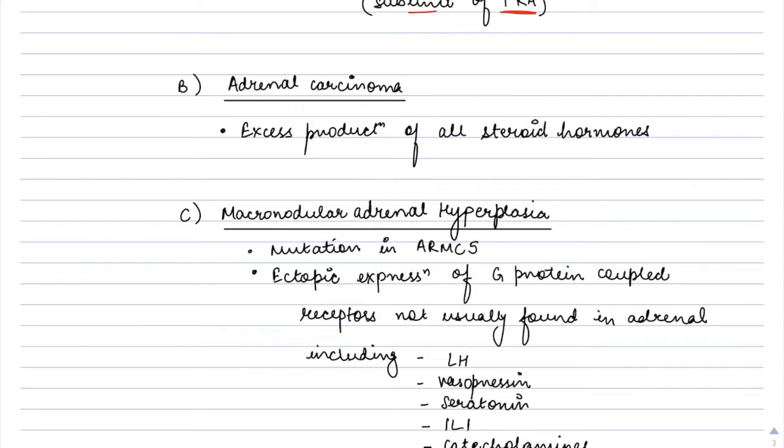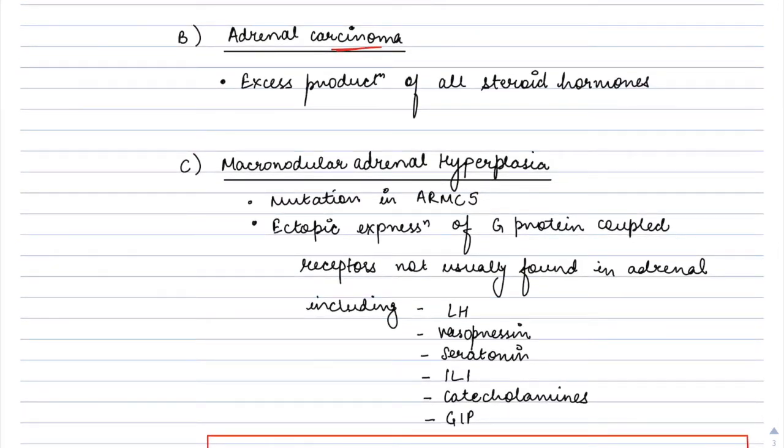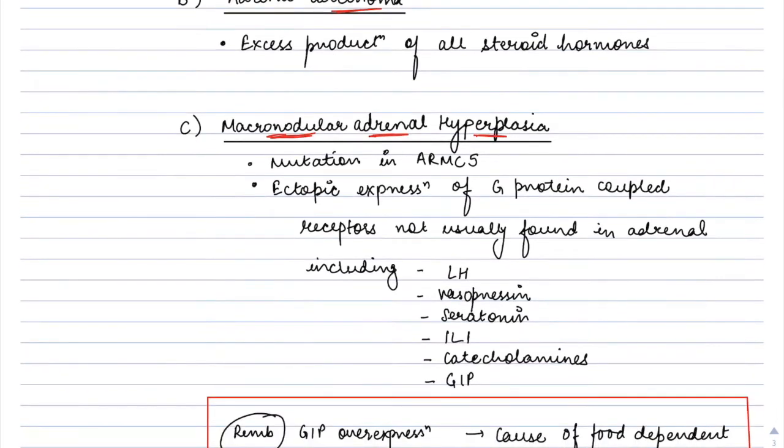Other causes of ACTH independent include adrenal carcinoma, and it is a rare cause but also noticeable, and adrenal carcinomas may cause this excessive production of several corticosteroid classes, not only glucocorticoids. Okay, this is the point to remember. Rare but notable cause of adrenal cortisol excess is macronodular adrenal hyperplasia. Okay, and it is characterized by a low ACTH circulating level.